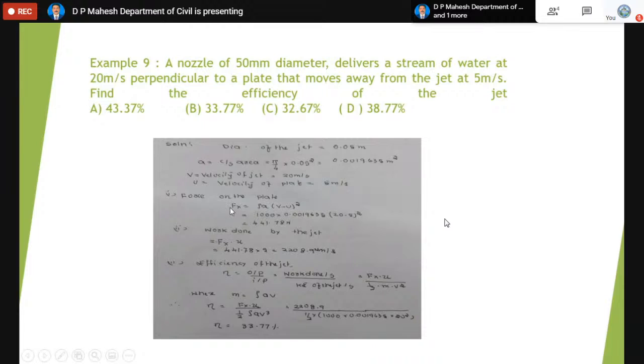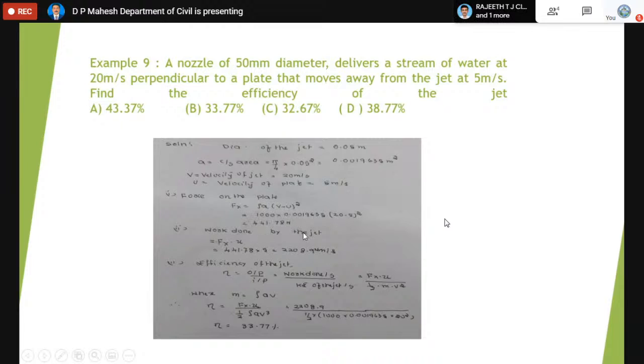Now coming to the force on the plate. Force on the plate means Fx. As I said earlier, in the case of a moving vane, we have to use rho A times V minus U whole square, with the only difference being that V is replaced by V minus U for a moving vane while finding the force in the direction of the jet. Rho A into V minus U whole square gives you Fx.